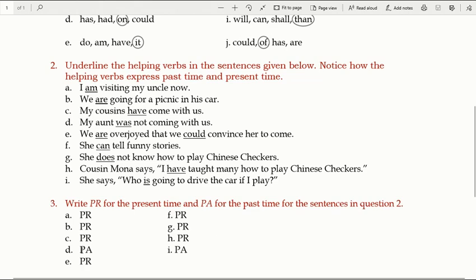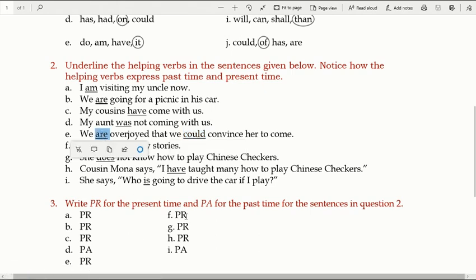Now next one is PA. PA means past. Now why past? My aunt was not coming. नहीं आ रहे थे. That means it is a past tense. हो चुका है. Next one is PR. PR means present. Why present? We are overjoyed. हम अभी खुश हुए हैं. Now here there are two, first one and second one, but we will just go for the first one, okay?